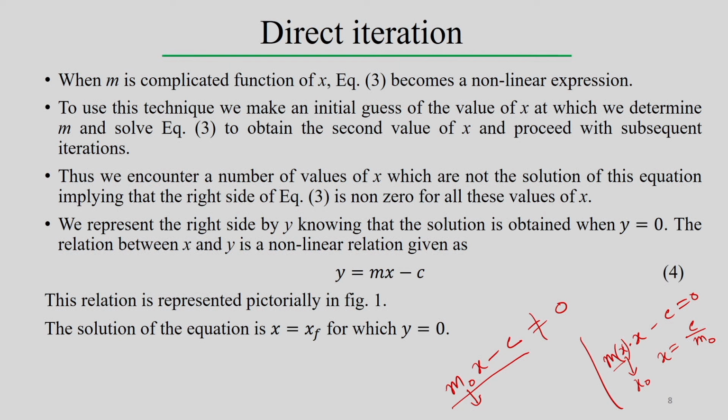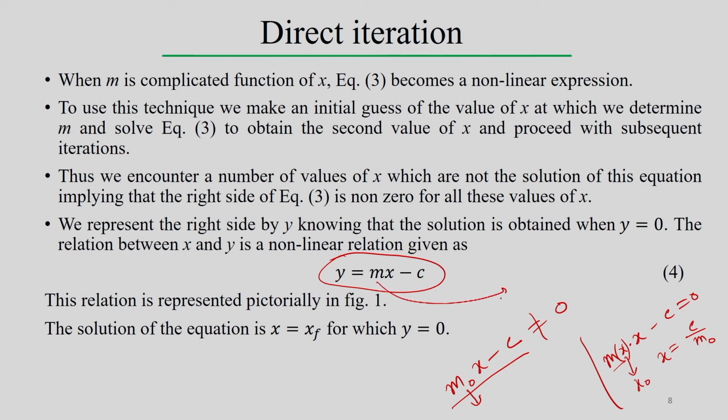Therefore, we represent the right hand side by y, knowing that the solution is obtained when y equals 0. It means we define this equation y equals mx minus c, and assuming that we reach y equals 0, we are reaching the exact solution of this particular equation. Then the relation between x and y is a nonlinear relation, given like this: y equals mx minus c.